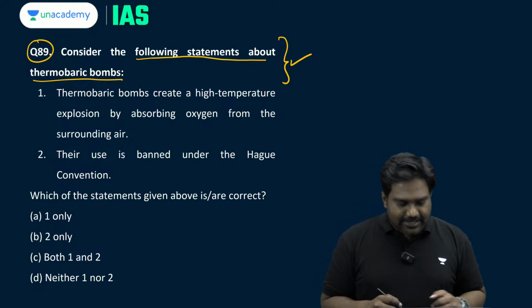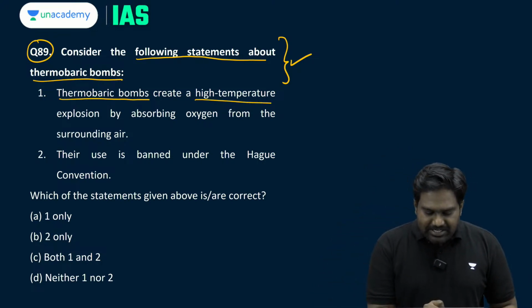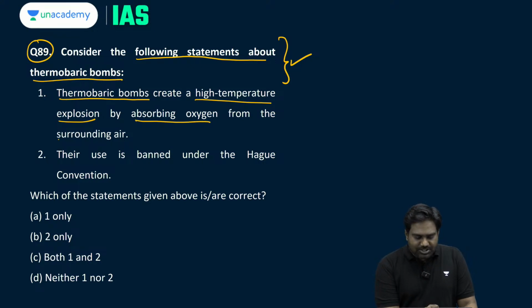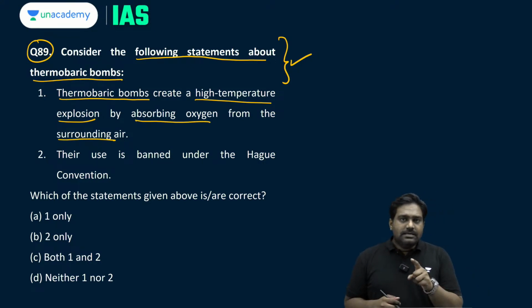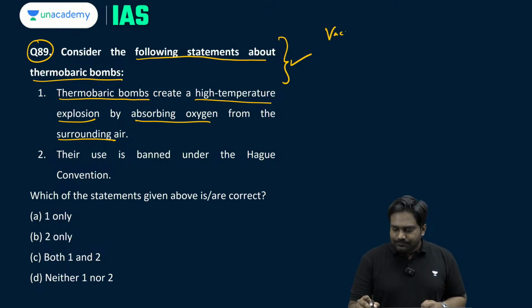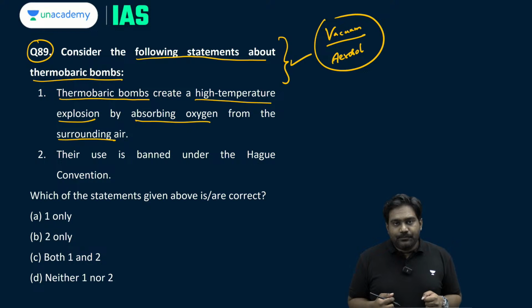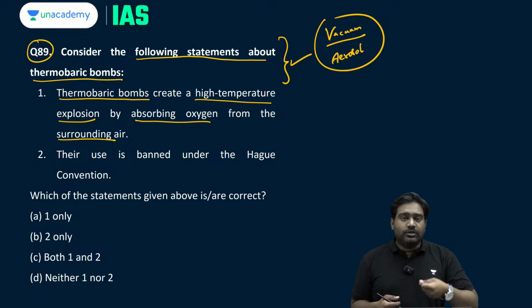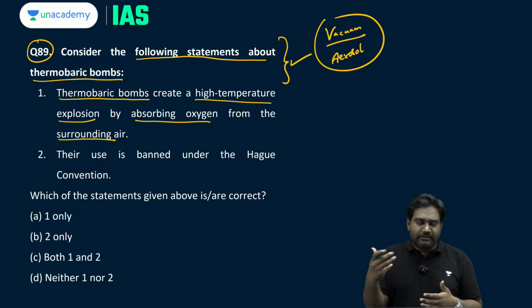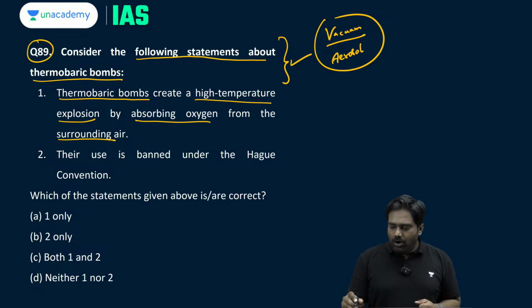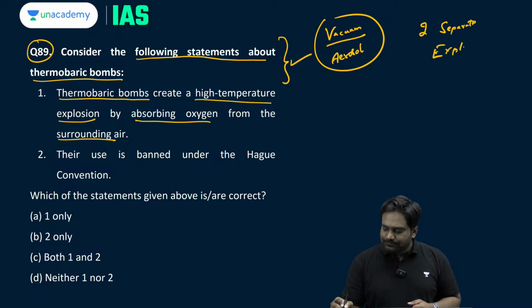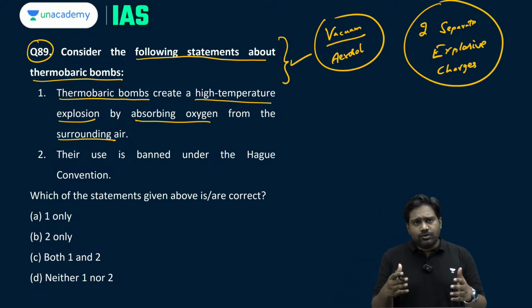So let's look at the first statement. Thermobaric bombs create a high temperature explosion by absorbing oxygen from the surrounding air. See, thermobaric bombs are also called vacuum bombs. They are also known as aerosol bombs, or they are also called fuel air explosive, because they are designed to detonate in a very different manner compared to your conventional bombs. A thermobaric bomb contains two separate explosive charges. It can be delivered either through an aircraft or even through rockets.